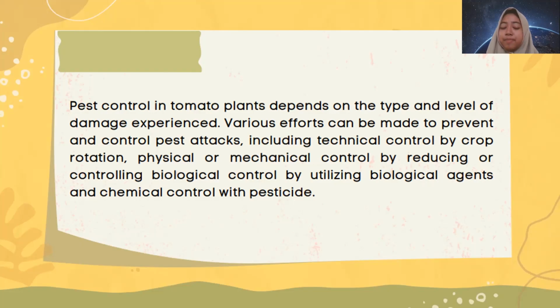Pest control in tomato plants depends on the type and level of damage experienced. Various efforts can be made to prevent and control pest attacks, including technical control by crop rotation, physical or mechanical control by reducing or controlling, biological control by utilizing biological agents, and chemical control with pesticides.